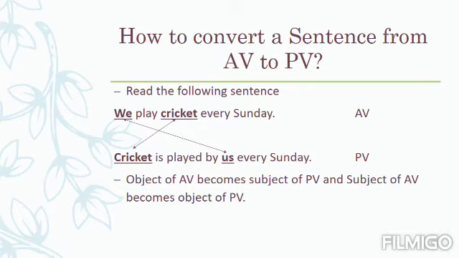So here we can know how we can transfer the sentence of active voice into the passive voice.